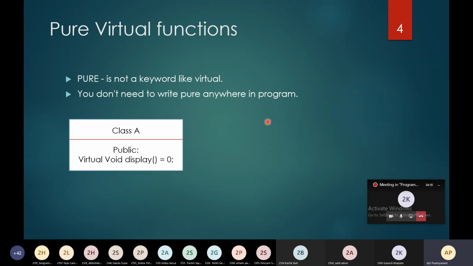What is a pure virtual function? This is class A, which consists of one virtual function, virtual void display, in the public area, and you need to mention equal to 0. Virtual void display equal to 0. This equal to 0 makes this display function a pure virtual function.